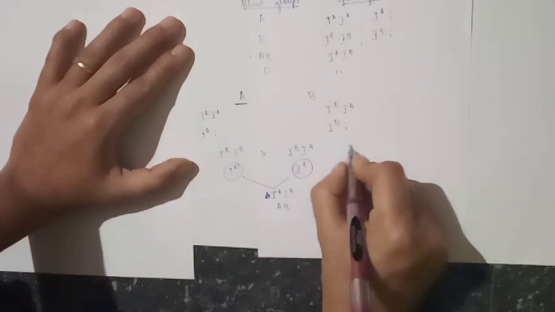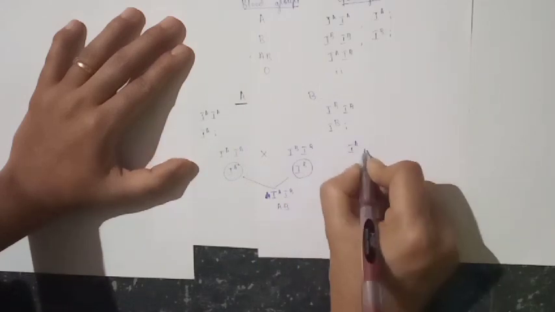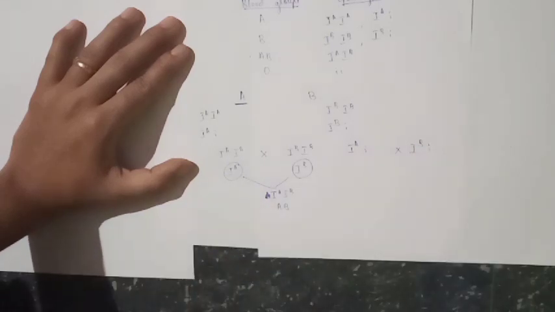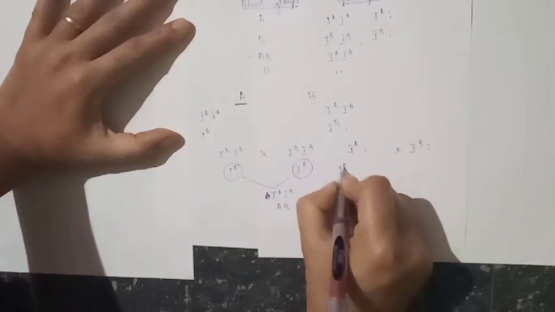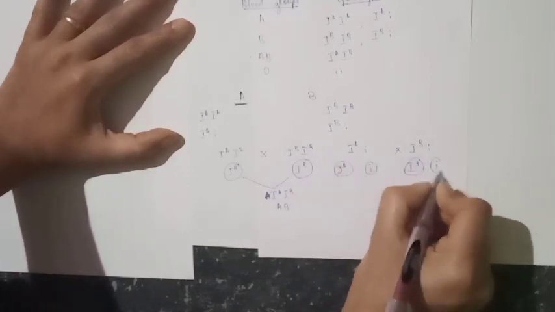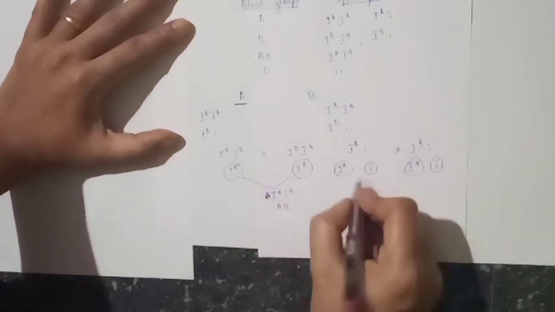Suppose both the parents are in heterozygous condition. Then what happens? Both are heterozygous. Two types of gamete are produced. One with the dominant allele, another with the recessive allele.